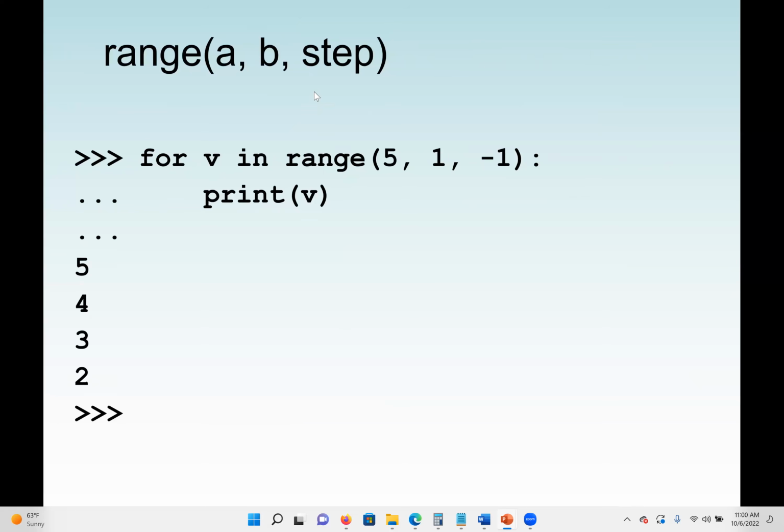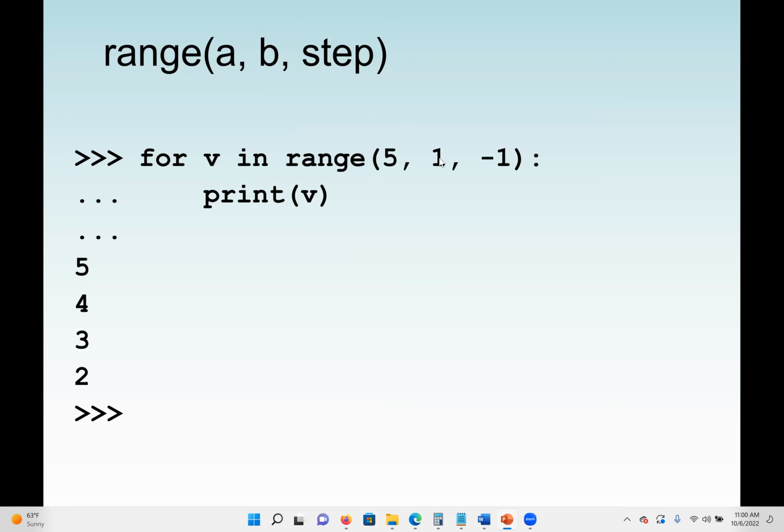And now the same thing, but this time you can see the step is a negative value, which means we have to start from a bigger value. So it's like we are descending instead of increasing, we are decreasing. So descending order. I'll start from 5, but I say -1. So -1 means I'll go 5 to 4, 3, 2.